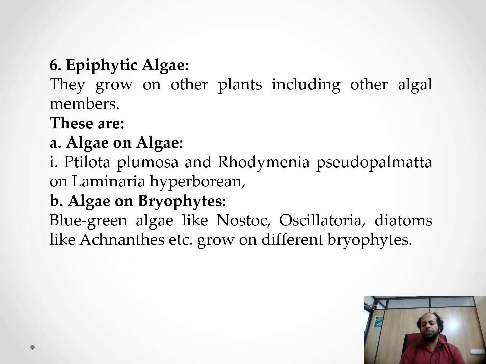The sixth one is epiphytic algae. They grow on plants including other algal members also. These are of several types. The algae grow on algae, for example, Laminaria. Ptilota and Rhodymenia grow on Laminaria. Algae and bryophytes: blue-green algae like Nostoc, Oscillatoria, and diatoms, Achnanthes grow on different bryophytes.